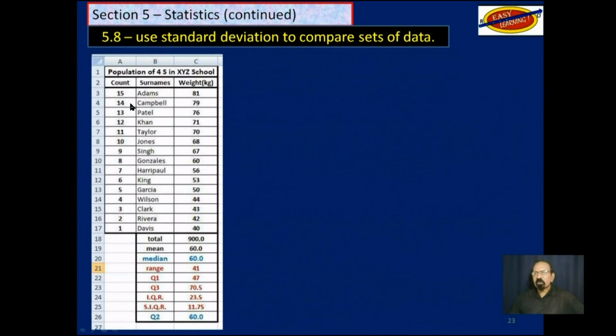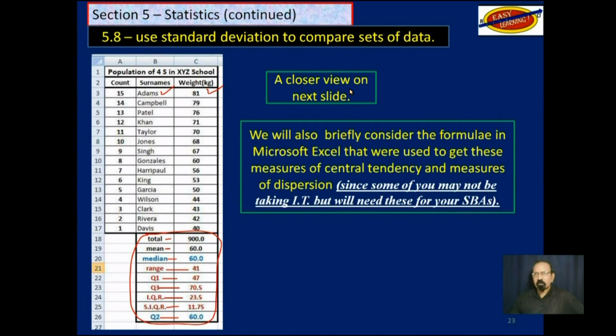So let's consider some students here and their weight. We have some summary information from that: total, mean, median, range, first quartile, third quartile, interquartile range, semi-interquartile range, and Q2, which is really the median. So let's take a closer look on the next slide.